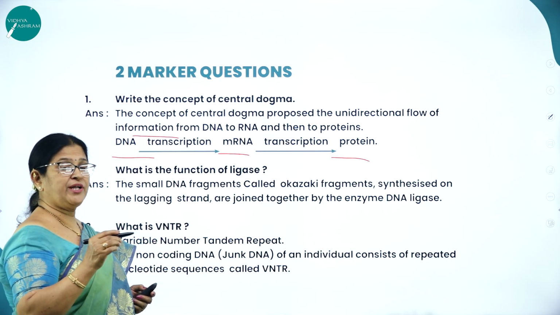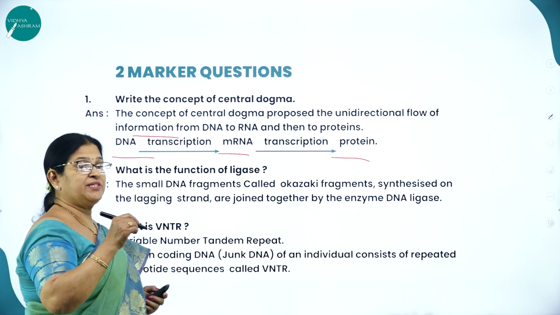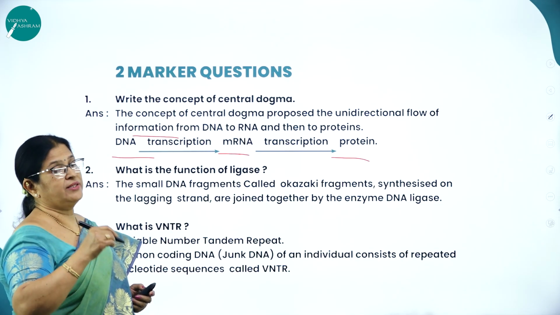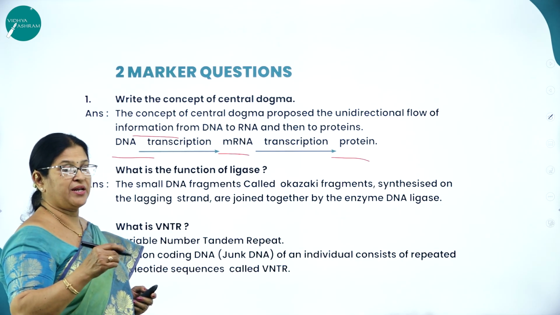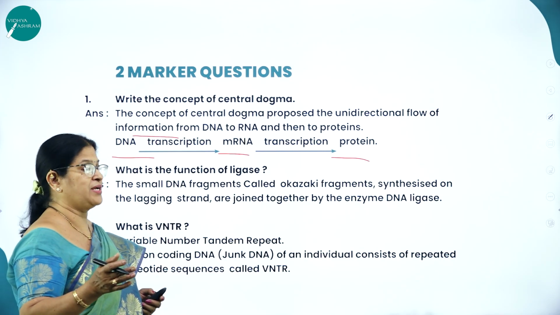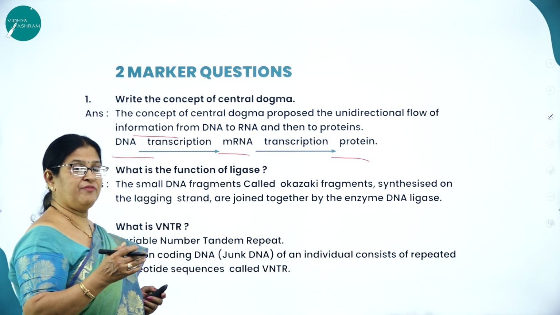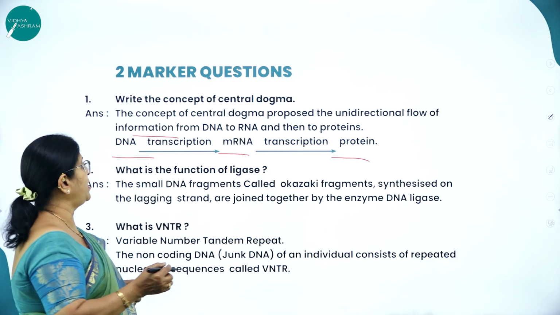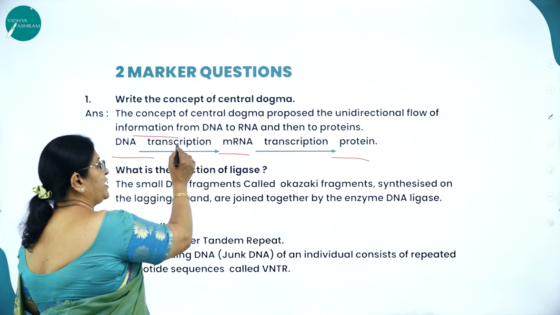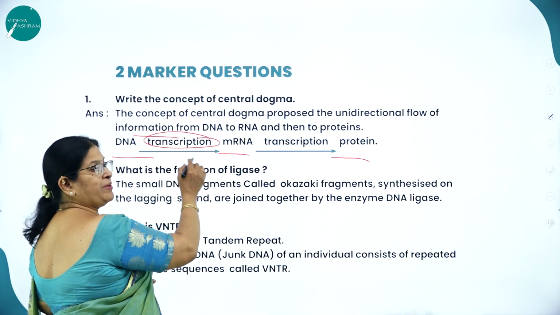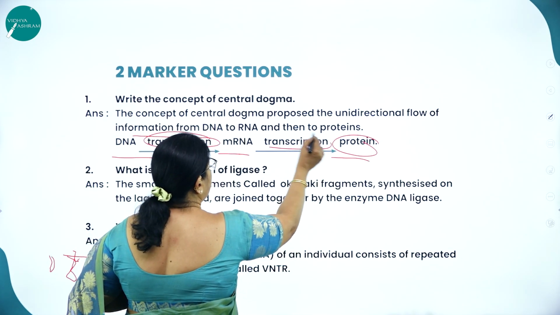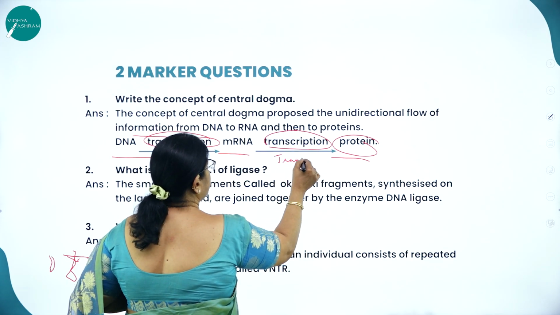Whatever protein has to be made, the genetic message is passed on from the DNA, that is from the nucleus. The genetic message is picked up by mRNA. It comes out of the nucleus to the cytoplasm and helps in making a protein with the help of ribosomes. So that whole concept is called central dogma. DNA to mRNA is called transcription, and from mRNA to protein it is called translation.